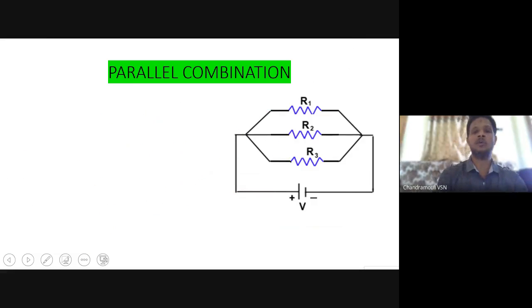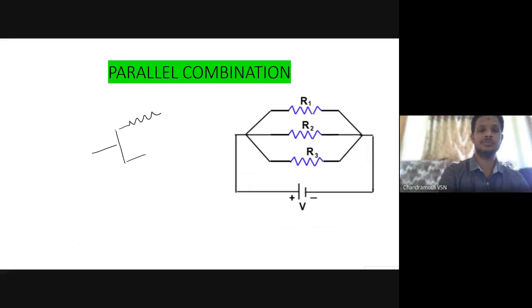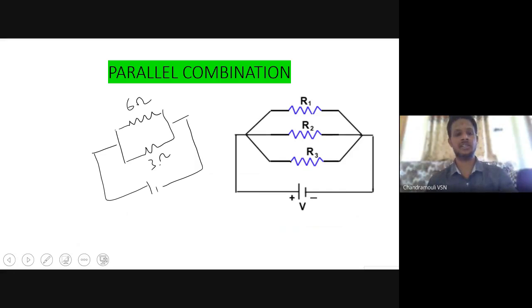Let me take one example for parallel also. If I take only two resistors instead of three, let me check whether you can do it. 6 ohms and 3 ohms.